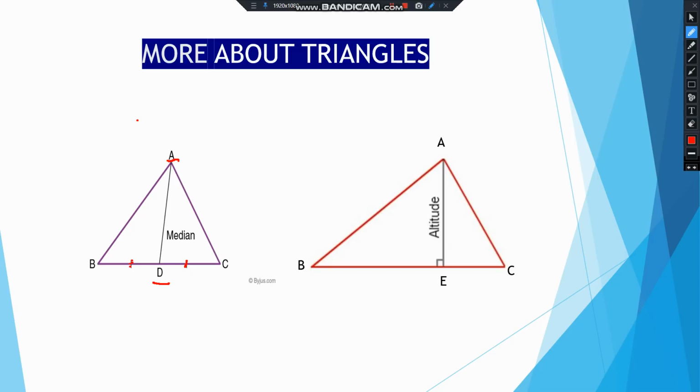So how will you get a median from B? If you start a line from B and join the midpoint of AC. Suppose this is the midpoint. Suppose I name it N, right?